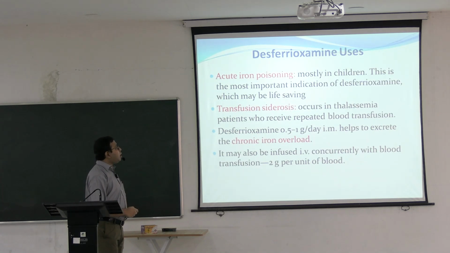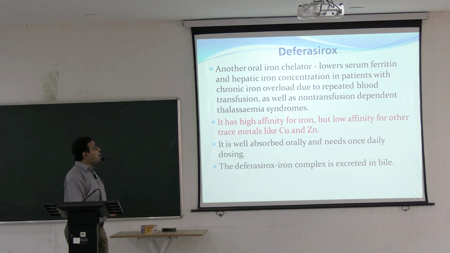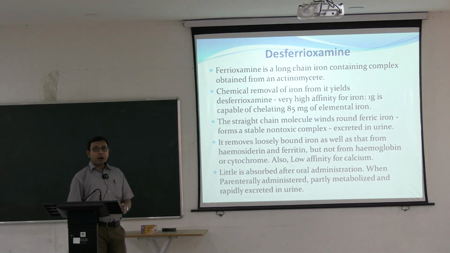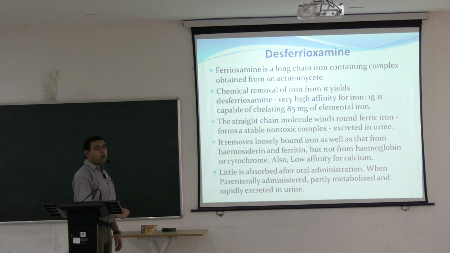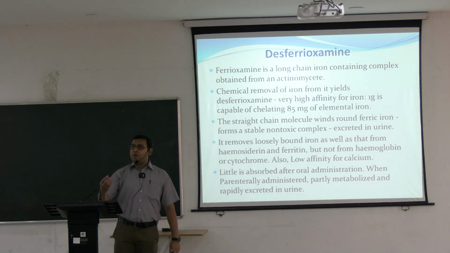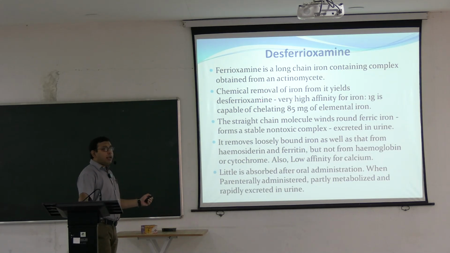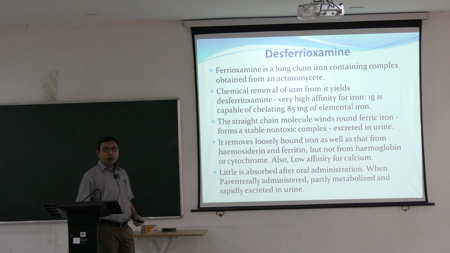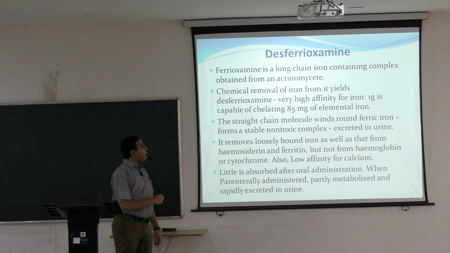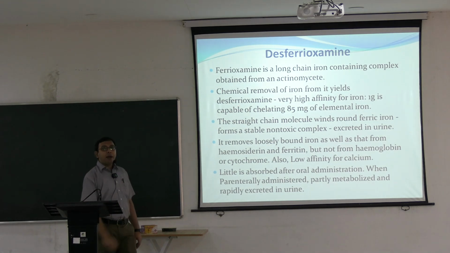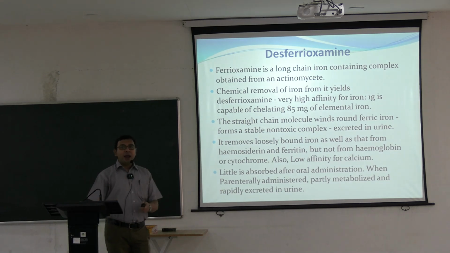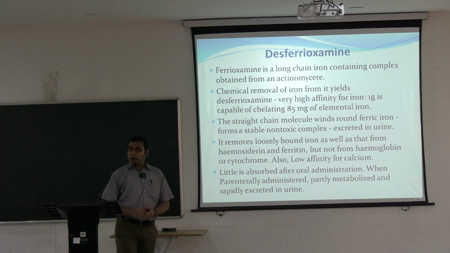One is Deferoxamine, and the other two are similarly named iron chelators. Of these, Deferoxamine is the most important. It is a long chain iron-containing complex obtained from an actinomycetes, usually a fungus-like organism. Chemical removal of iron from it gives Deferoxamine. It has very high affinity for iron: 1 gram of Deferoxamine can chelate 85 milligram of elemental iron.